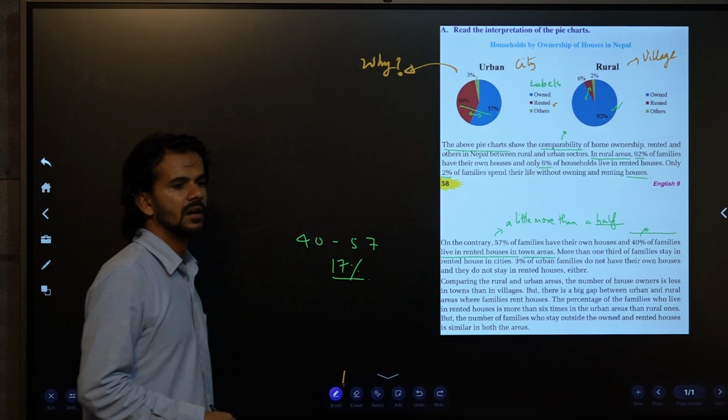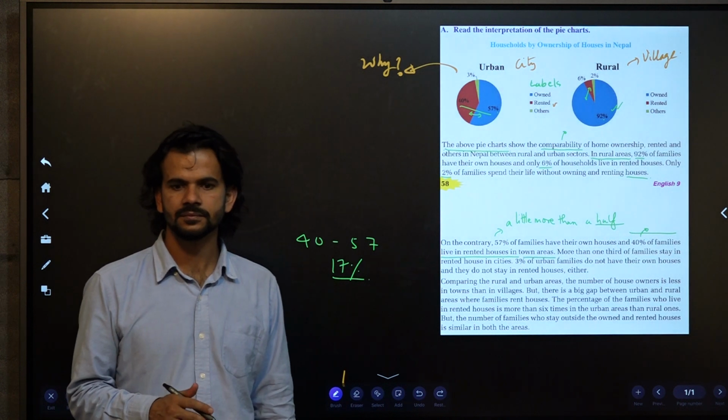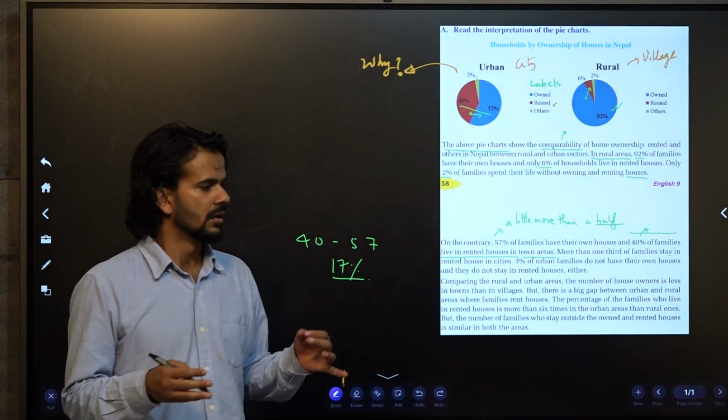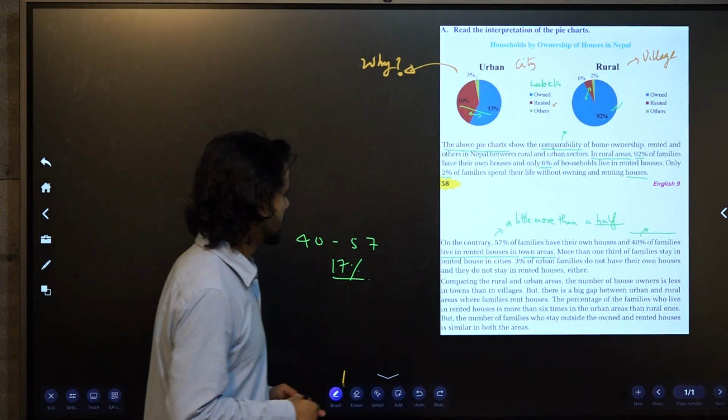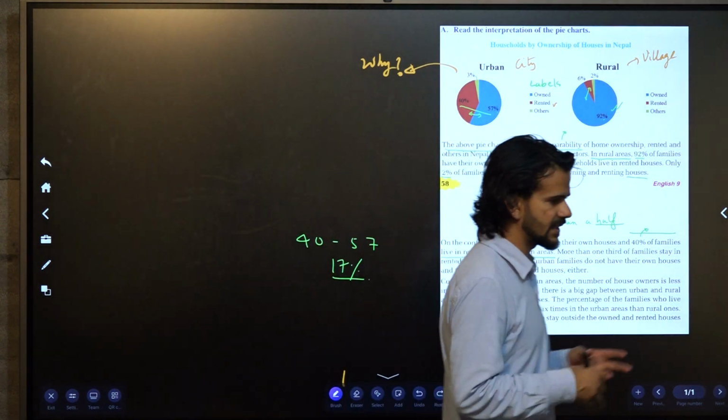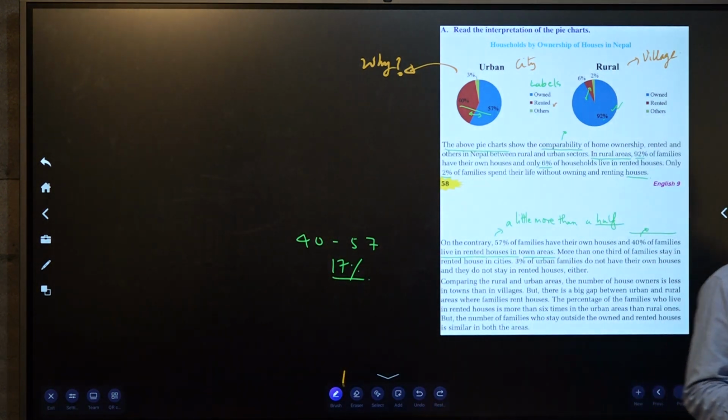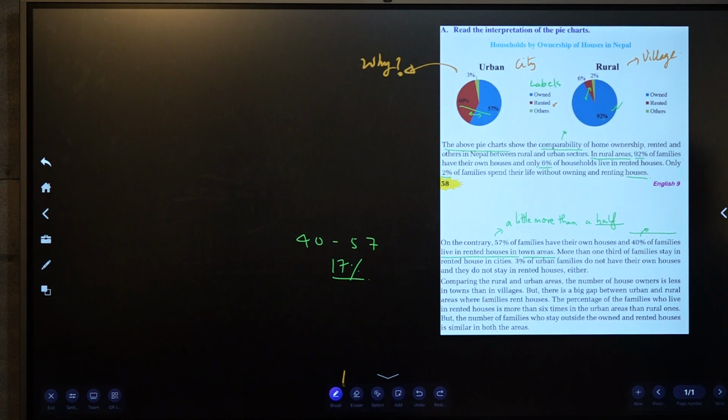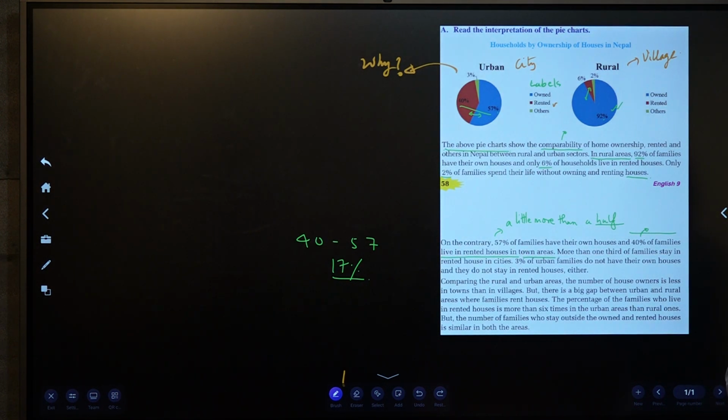The difference between the number of families owning a house and those who rent a house in the urban area is 17% less.